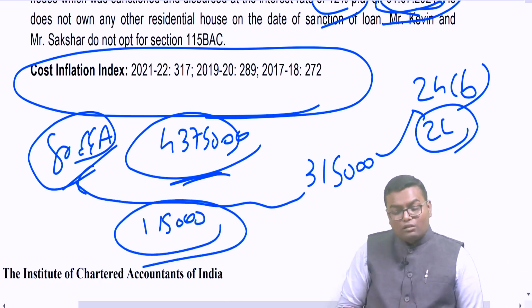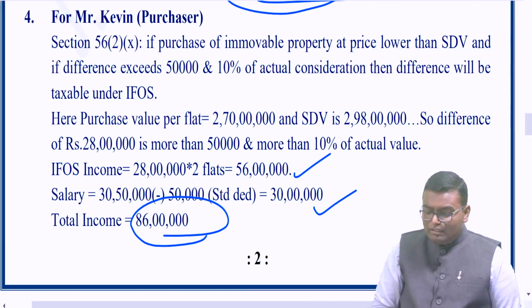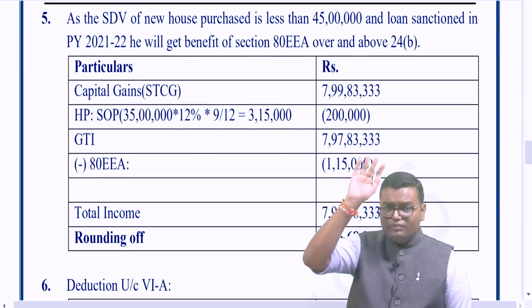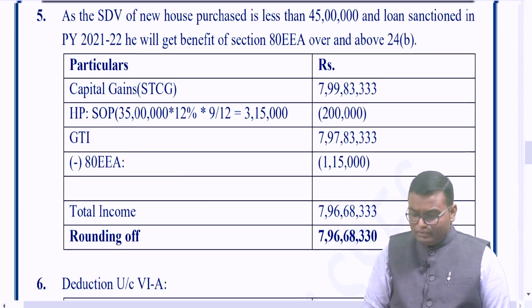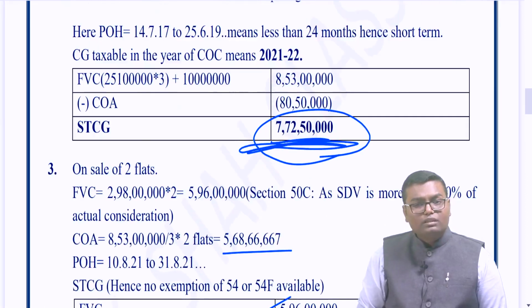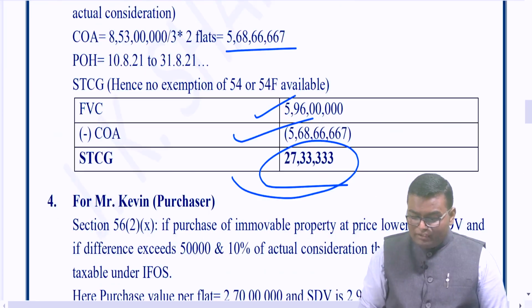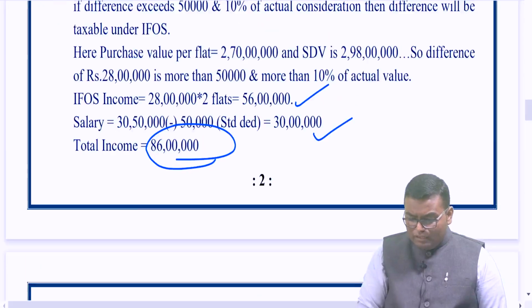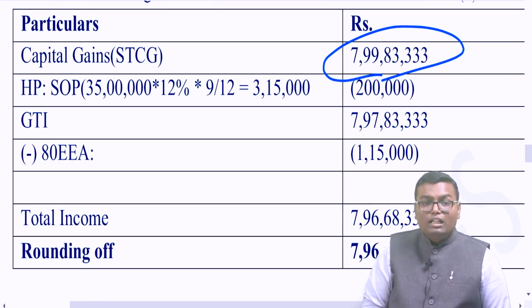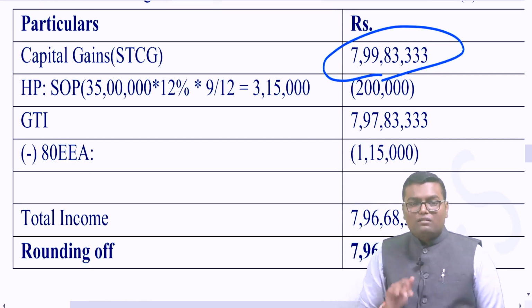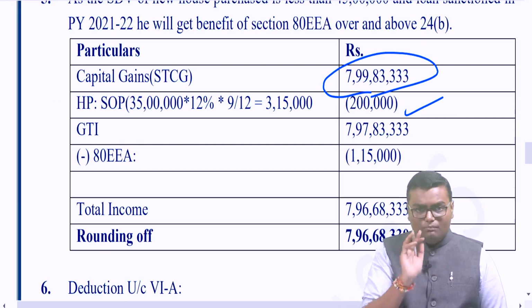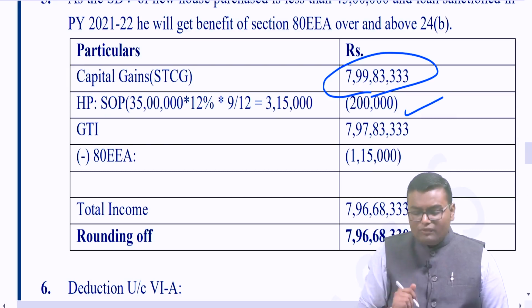80EEA. So now let us find out the total income of Mr. Sakshar. First of all, the capital gain on transfer of land. There are two capital gains. One is 7 crore 72 lakh 50,000. Second capital gain in the same year is 27 lakh 33,333. So the total short term capital gain is 799,83,333. House property SOP loss is rupees 2 lakh. Now loss of house property can be set off against other heads also, maximum up to 2 lakh, which I set off over here.